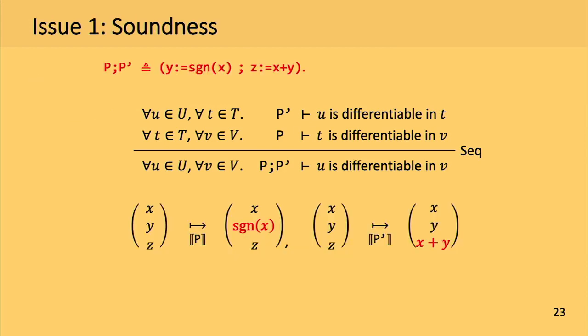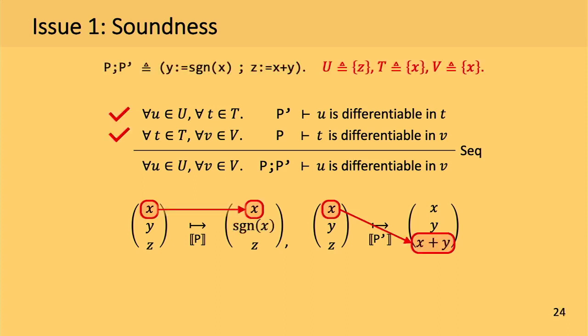And to answer that question, consider these two programs P and P prime, which assign sine of x to y and x plus y to z. Also consider z as the output variable and x as the input and intermediate variable. Then you can easily see that for this case, the two premises of the rule are satisfied, mainly because x and x plus y are differentiable functions of x.